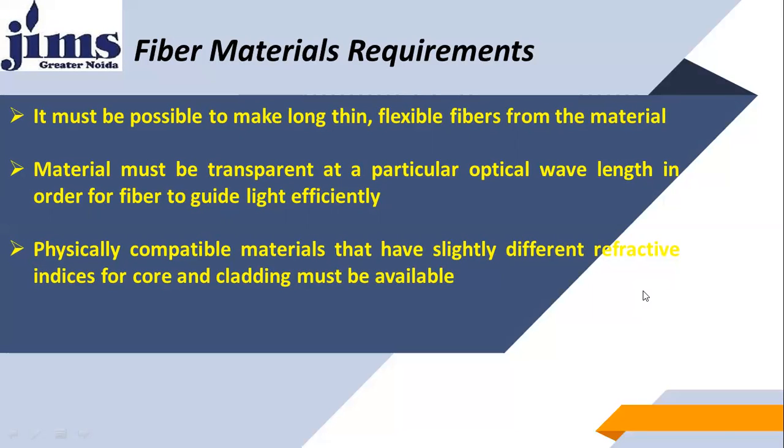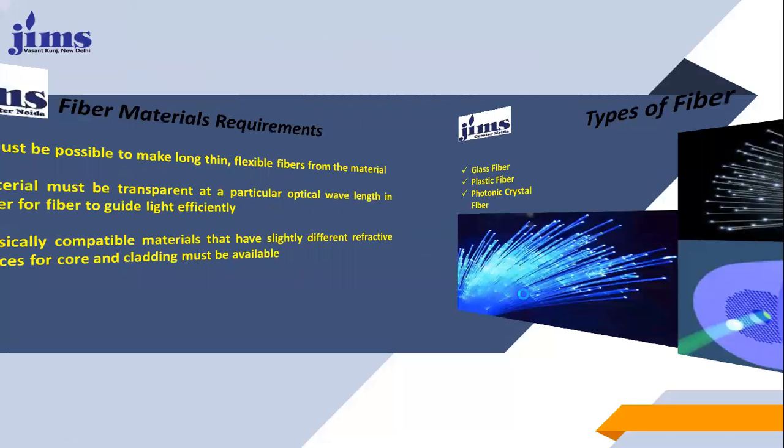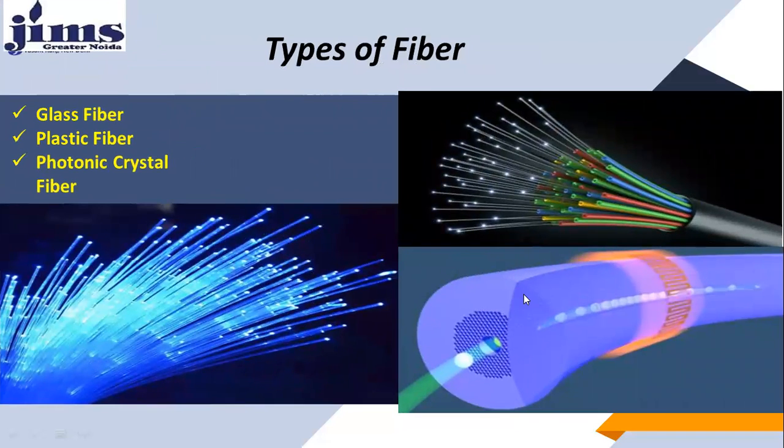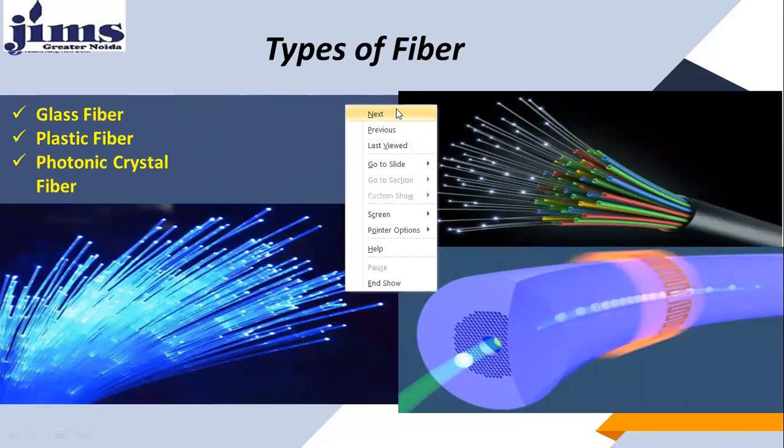The core has a refractive index slightly more than that of the cladding. Basically three types of fibers are available in the market: glass fiber, plastic fiber, and photonic crystal fiber.